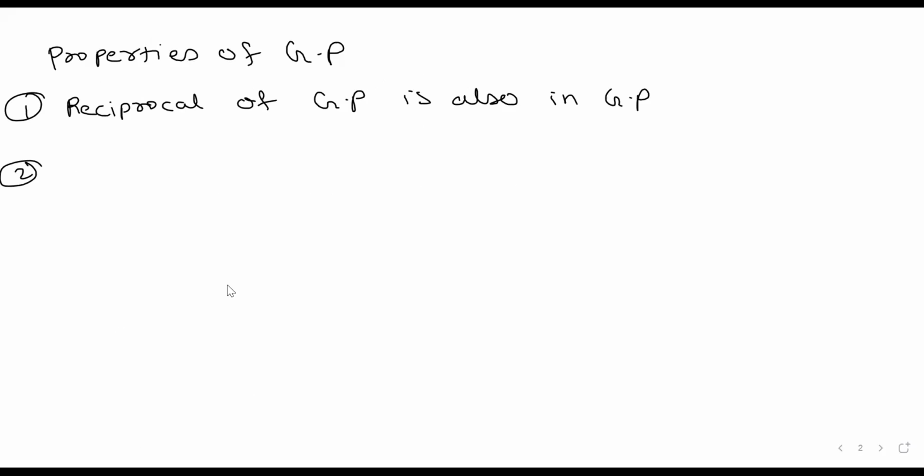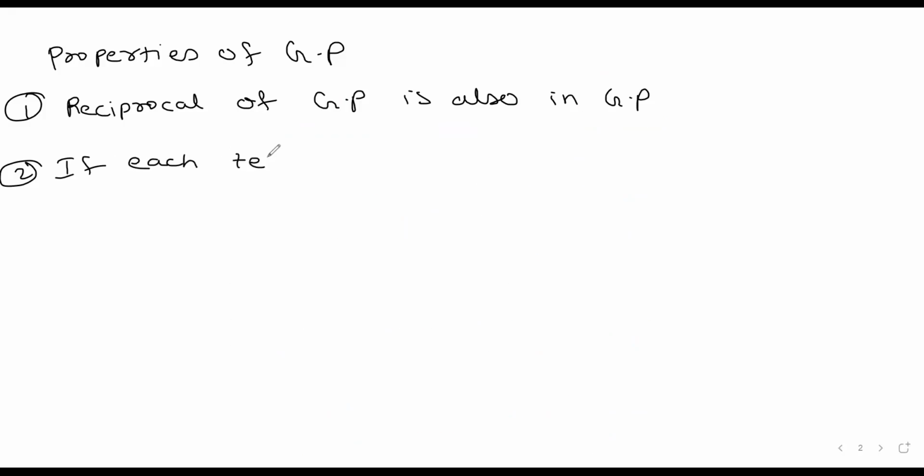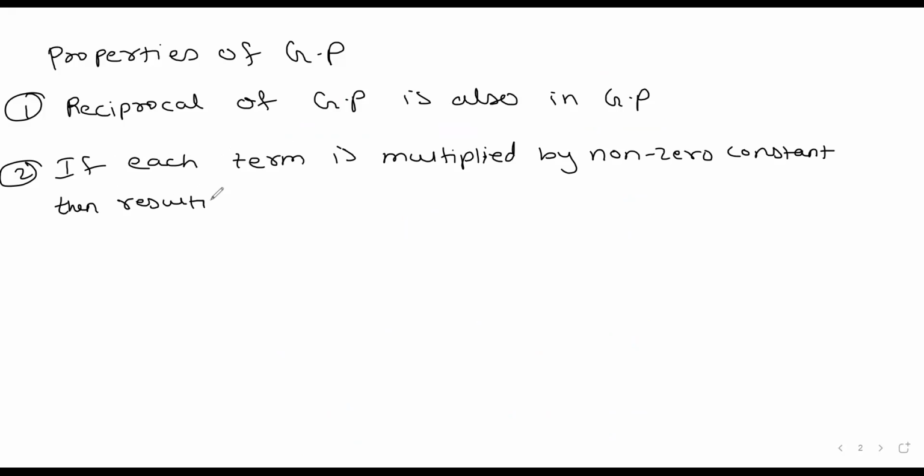Second property is if each term of GP is multiplied by a non-zero constant, then the resulting sequence is also in GP.